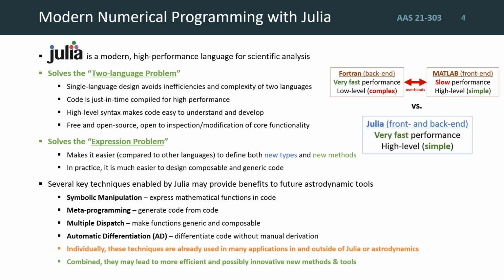Julia's approach to these problems enables several techniques that we believe could provide benefits to future astrodynamic tools. These include the ability to symbolically express dynamical models, generate code via metaprogramming, make functions more generic and composable, and compute derivatives of models automatically. Individually, these techniques are already used in many applications in and outside of astrodynamics, but combined, they may lead to potentially more efficient and possibly innovative new methods and tools.